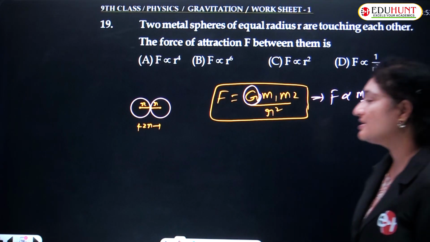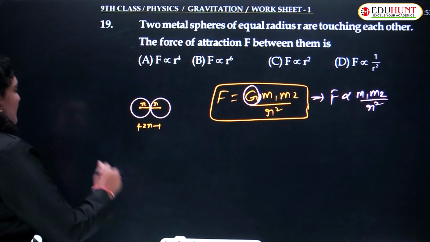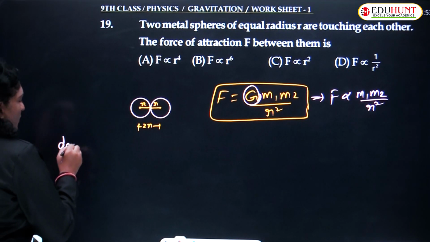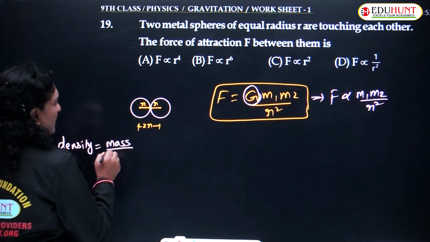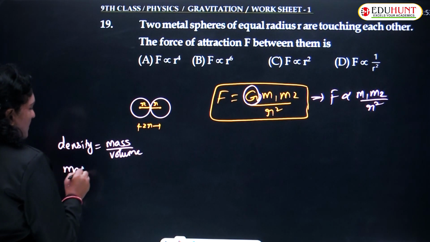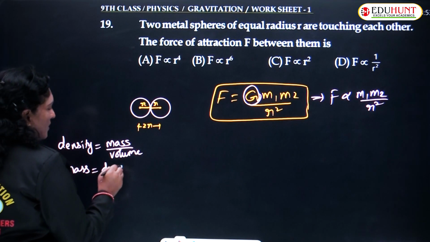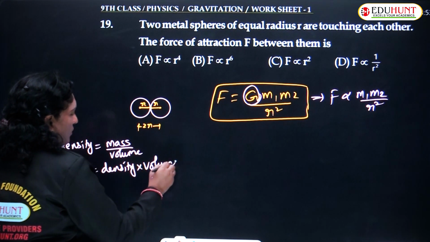What about mass? Children, the relation between mass and density is density equals mass by volume. So, mass can be written as density into volume. Mass is the product of density and volume.